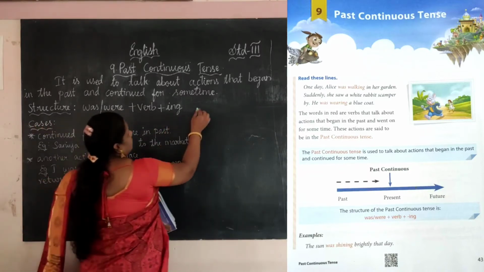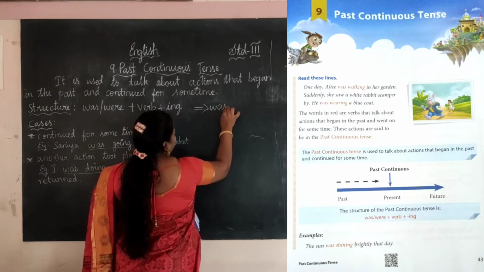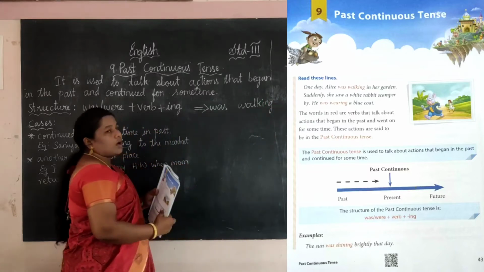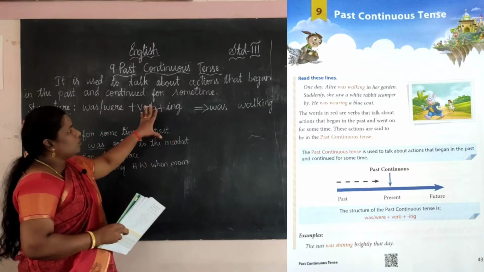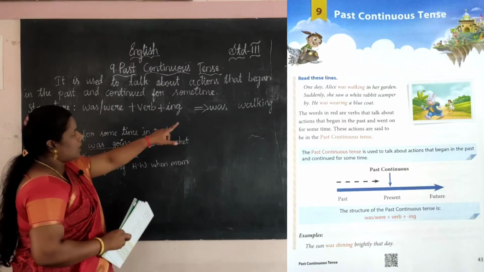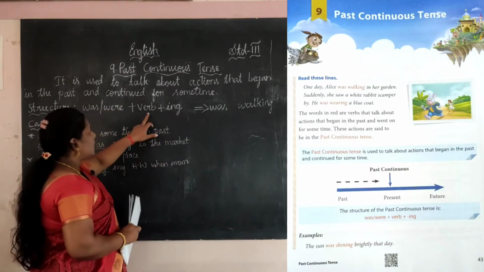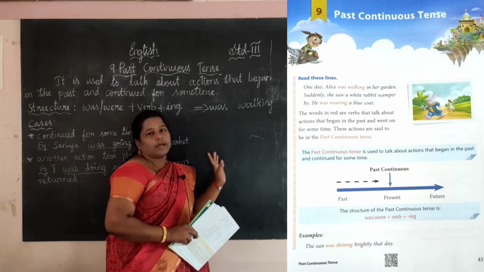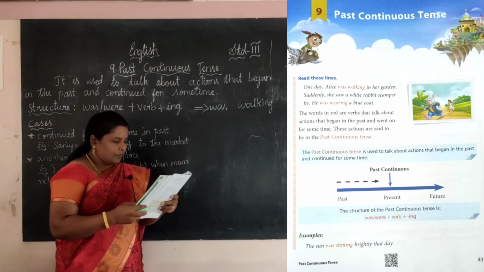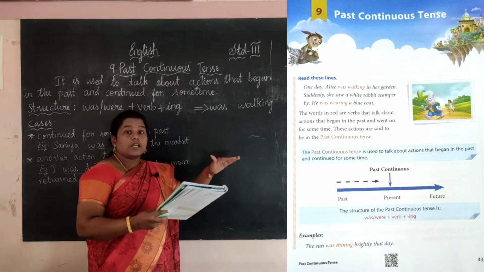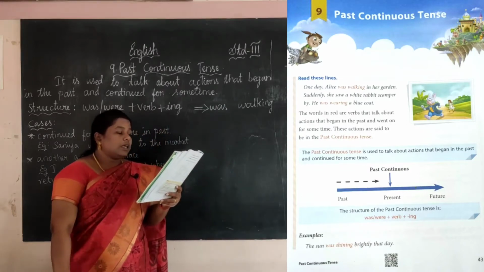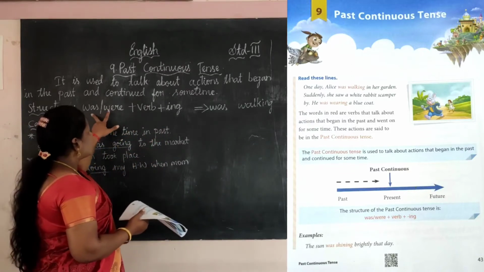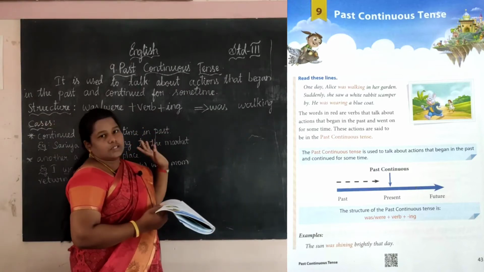So we found was walking. Yes, was walking. See, all the structure is applied there. Was is there, for singular we use was. Then the verb is walk, and ing we add, so ing is also added. This is the past continuous tense, okay. It happened and it was also continuing for some time. See, he was wearing a blue coat. Same as this example, wear is the verb and ing we added, okay.